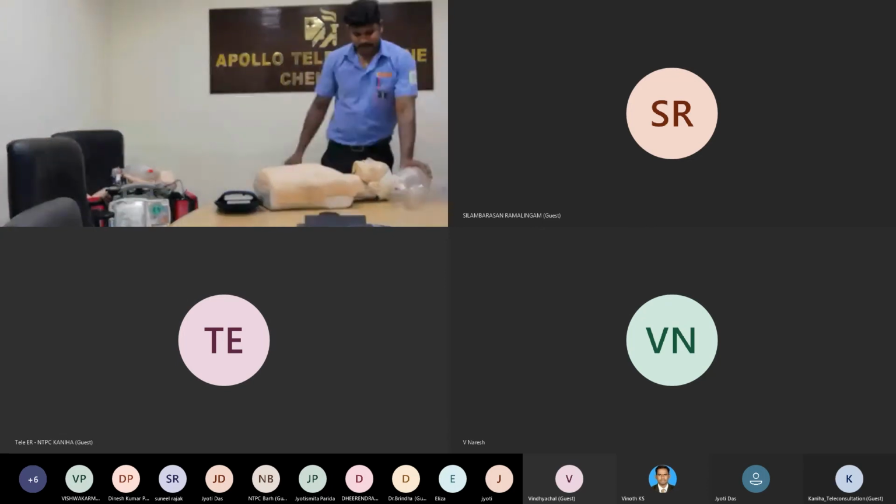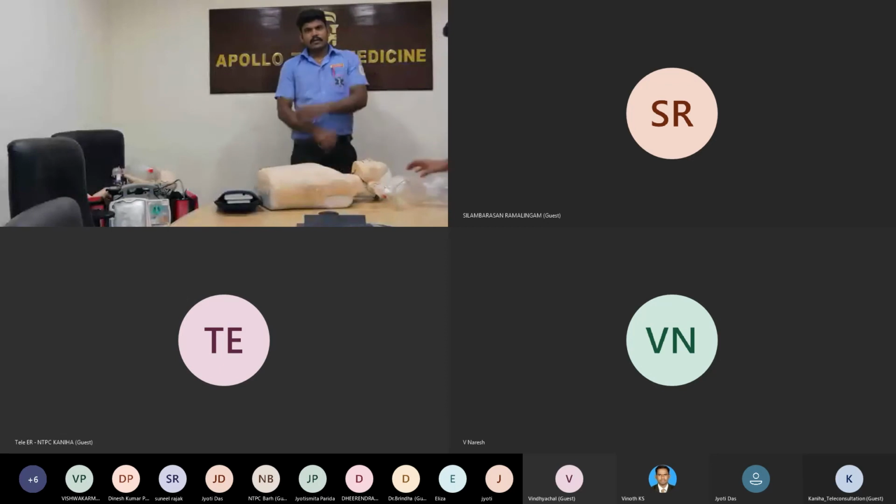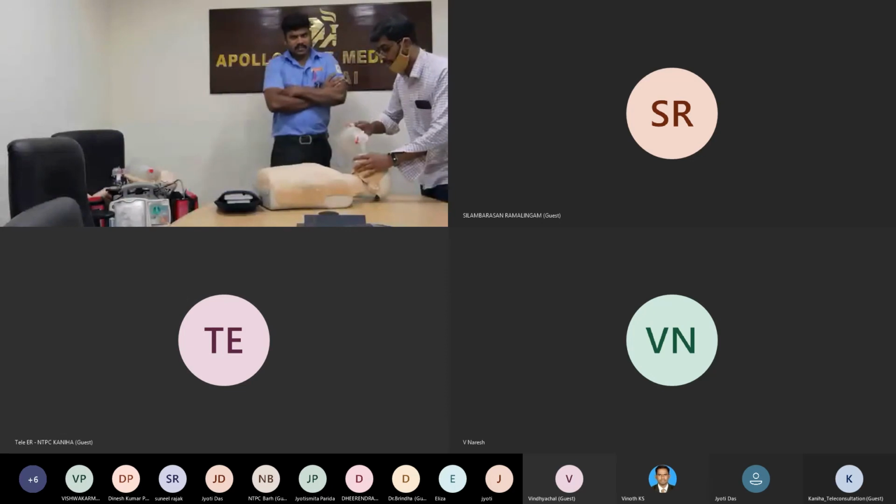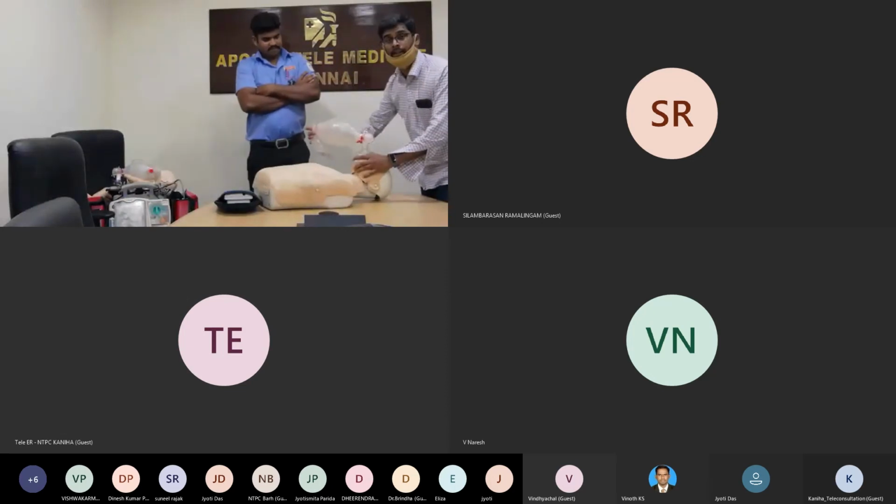Even without connecting an oxygen cylinder, we can use the Ambu bag.